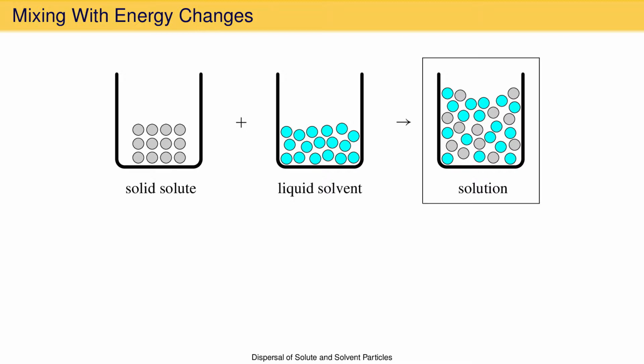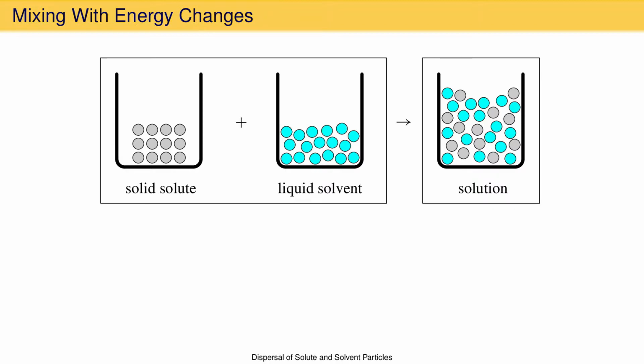Mixing the solid and liquid particles leads to each becoming more dispersed. The solution therefore has greater disorder than the solute and solvent before mixing. A better way to say this is that the solution has higher entropy than the solid and liquid before mixing, which in turn have a lower entropy. The increased entropy favors formation of the solution. In this case, however, there are intermolecular forces restraining the dispersal of solute and solvent particles.